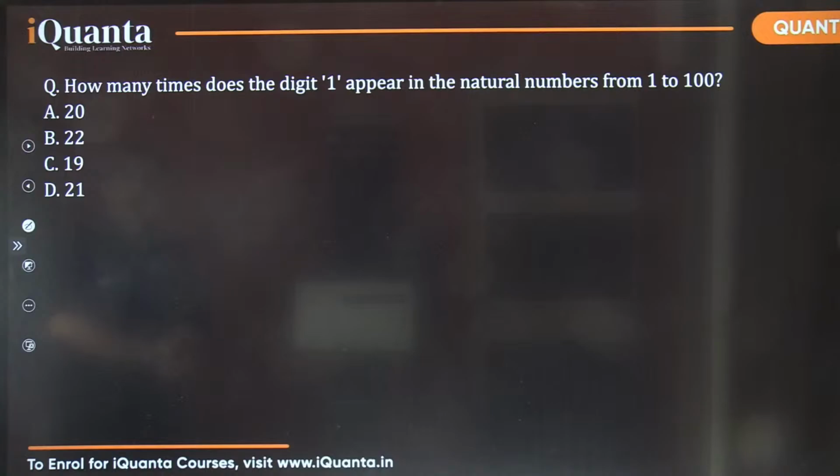So this is the next question. How many times does the digit 1 appear in the natural numbers from 1 to 100? Do it fast.